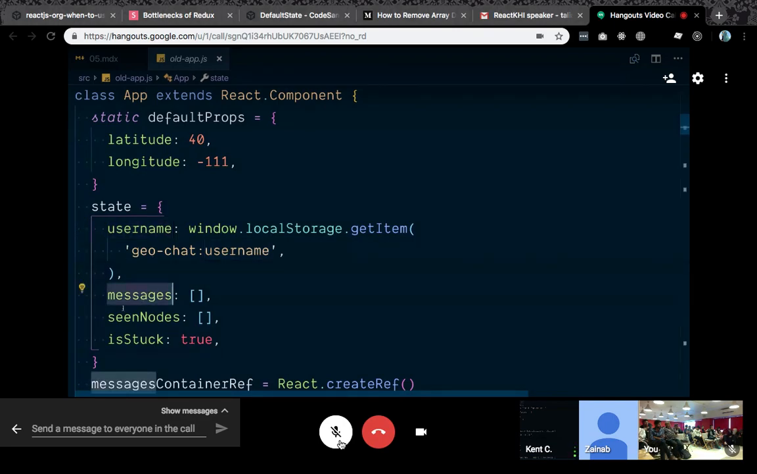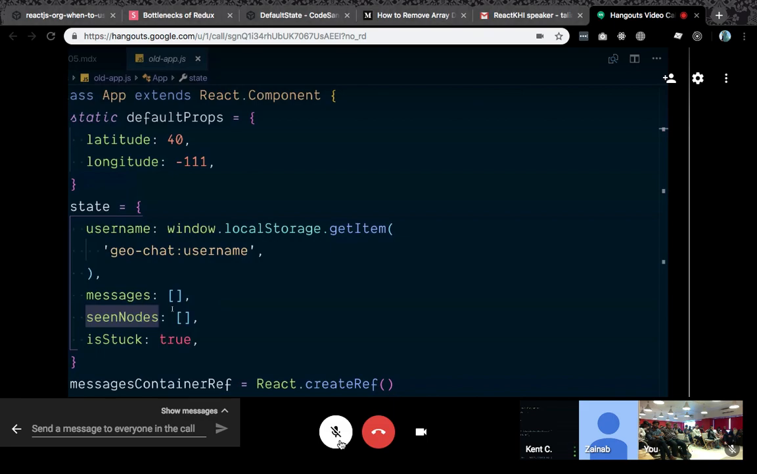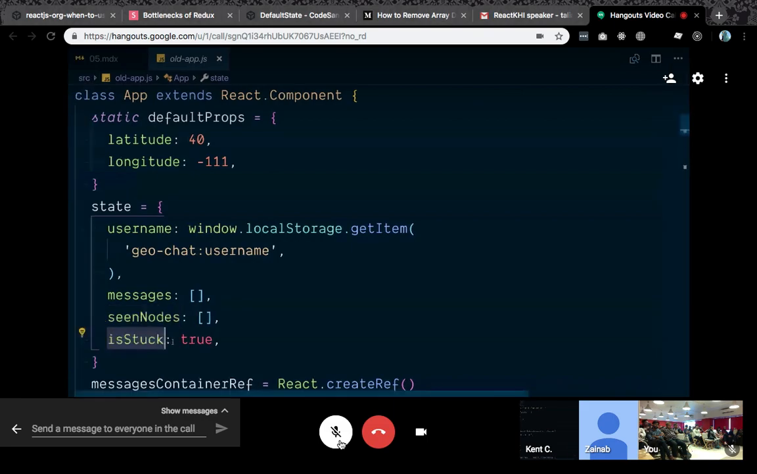We have our messages. We keep track of which ones you've seen because we do the document title based on that. So if I read every message, it marks all of them as read. And then we have this state for whether or not you're scrolled down to the bottom.